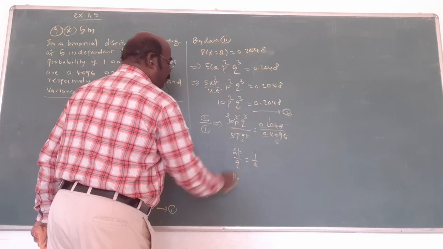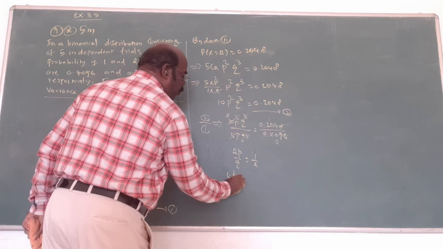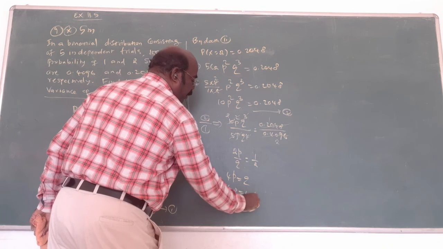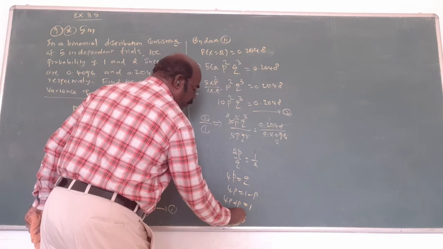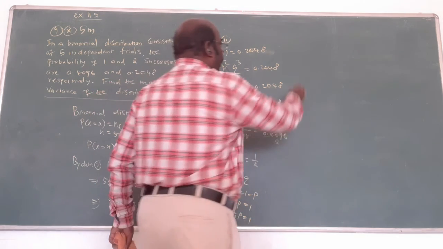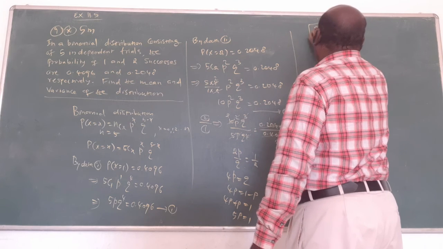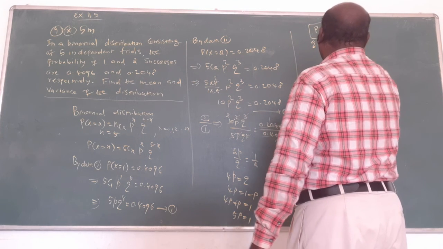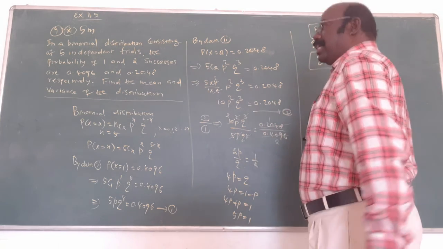Cross multiply. What is the answer? 4p equal to q. We want p, no? 4p equal to 1 minus p. 4p plus p equal to 1. That's why 5p equal to 1. We need p. So p equal to 1 by 5. Q is what? 1 minus p, 1 minus 1 by 5, 4 by 5.